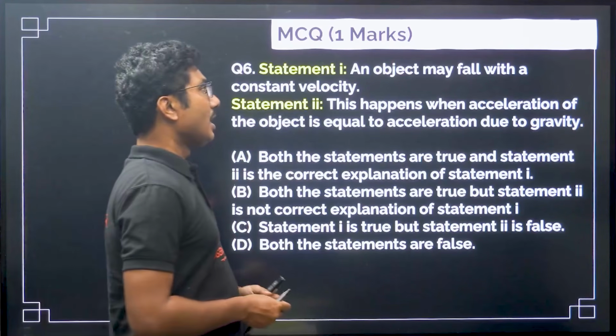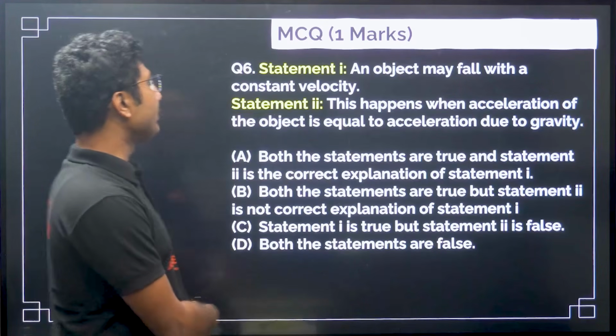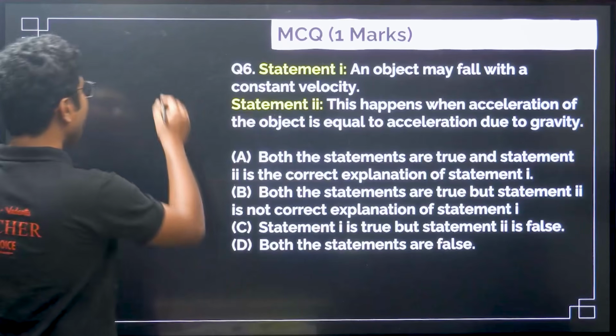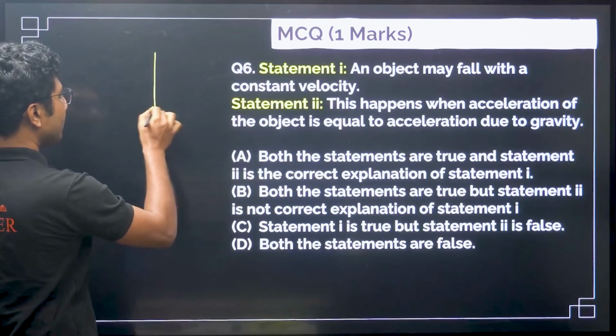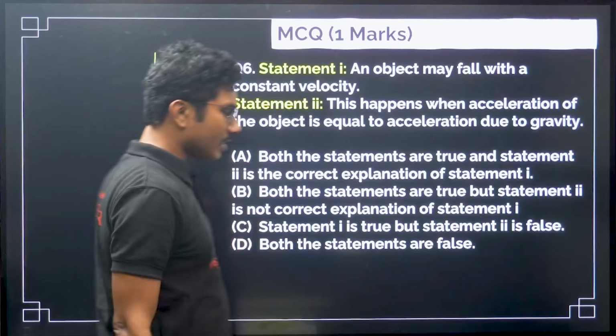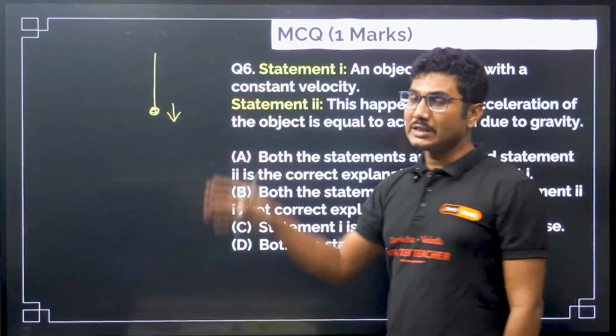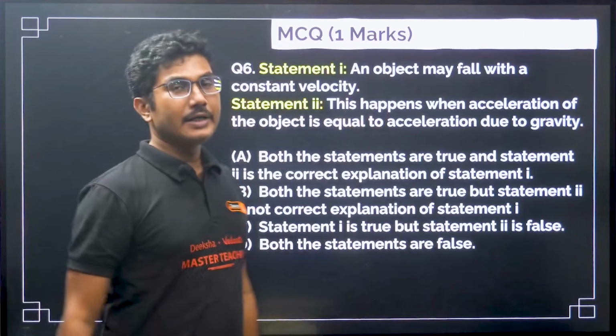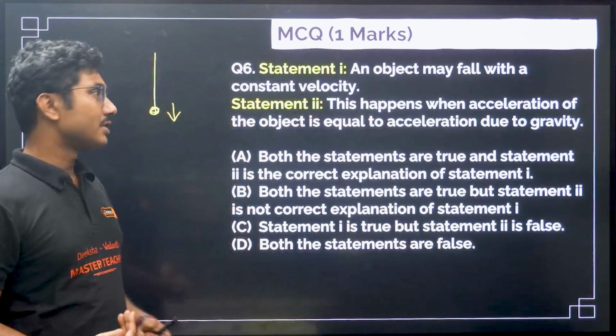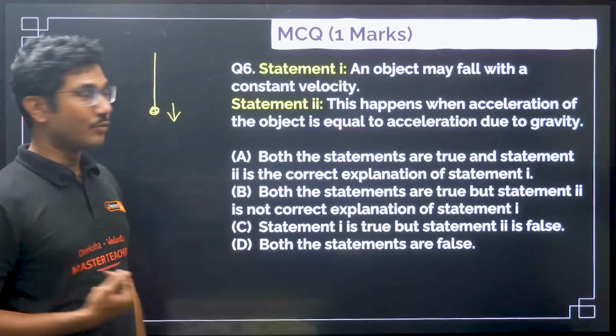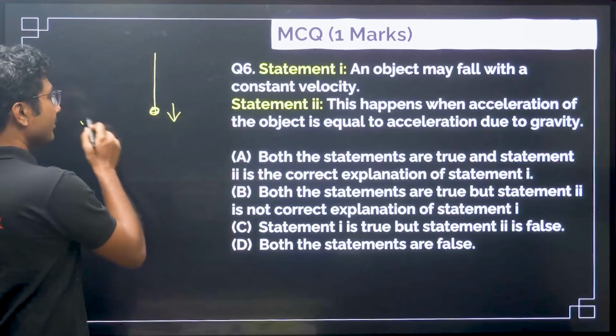So first statement, an object may fall with a constant velocity. Yes, if it reaches a terminal velocity, there is a term called terminal velocity. When it reaches the terminal velocity, then it will fall with a constant velocity. That means acceleration is 0. Why does it happen? Because of the air resistance.